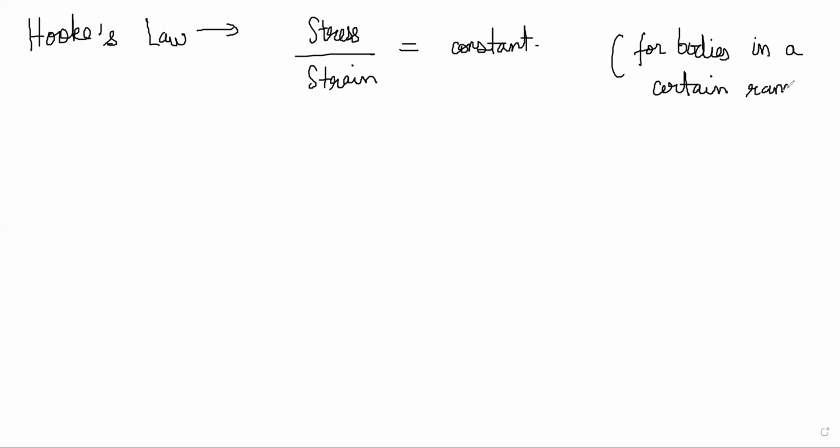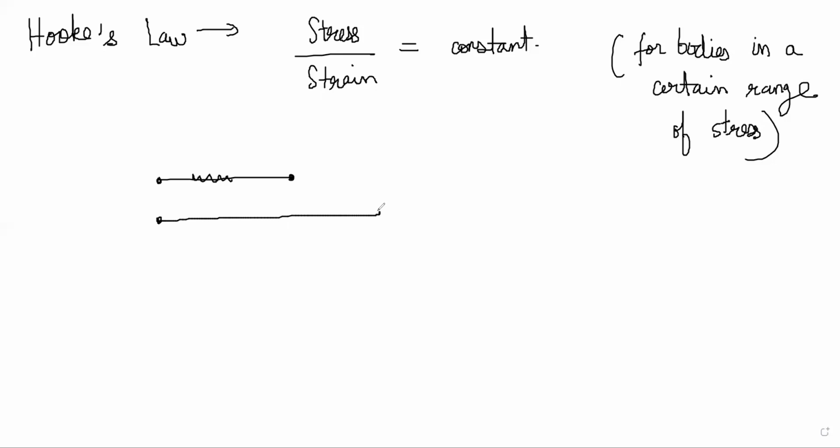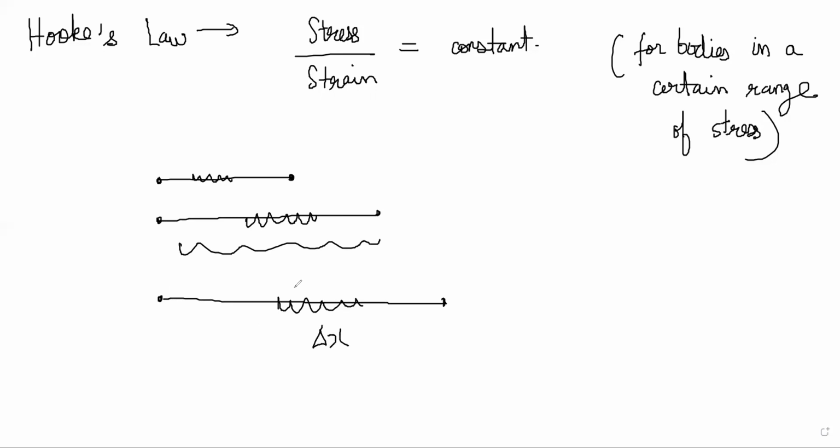Basically, what it means is, to a certain point, if you extend a rubber band, it will come back to its original position, right? Eventually, it might break. So at some point Hooke's law will be violated, right? But suppose this is a string and it's an extendable string, right? To a certain point, if you stretch it, the amount of force needed to stretch this much by the extension will be equal to the amount of force needed to stretch this much by the extension, right?